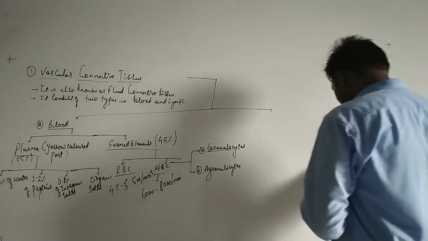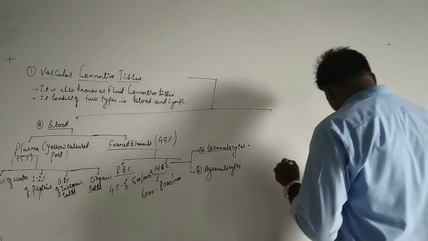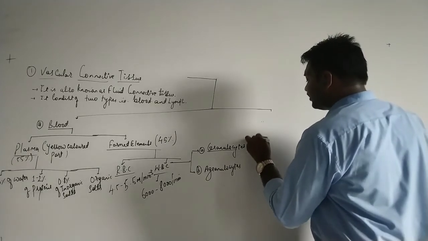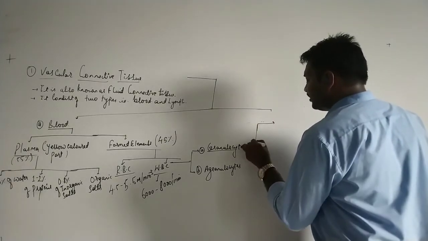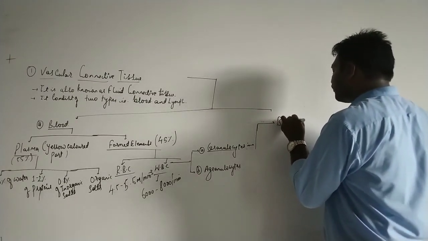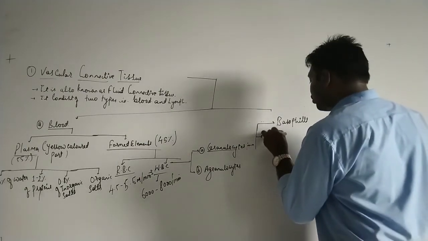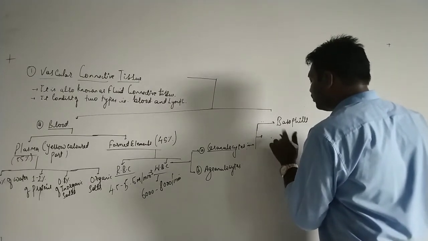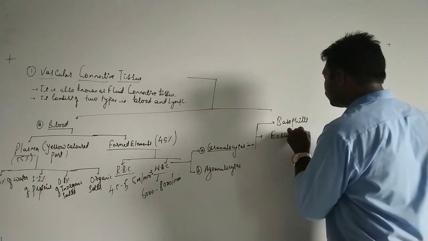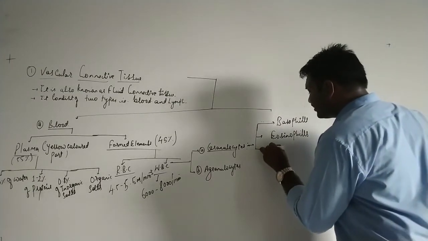Now, what are granulocytes? Granulocytes are the type of cells which consist of granules. These granules can be of three types. One is called basophils, second is eosinophils, and third is neutrophils.